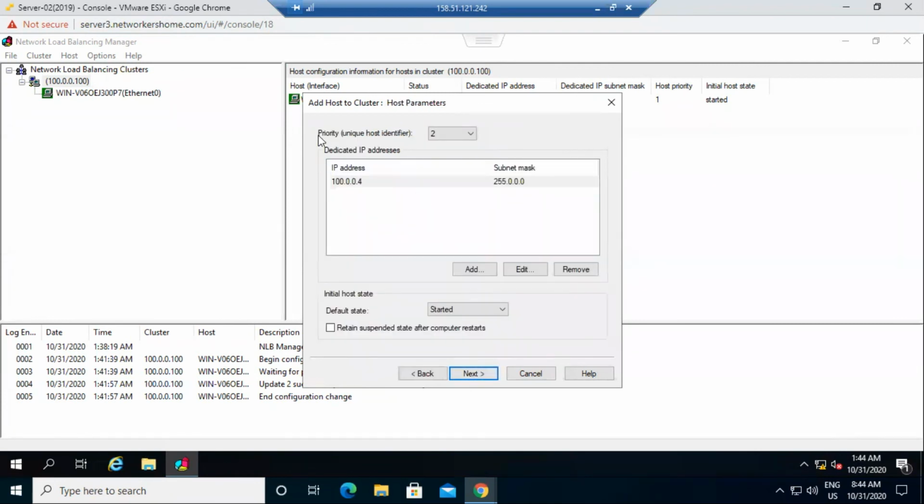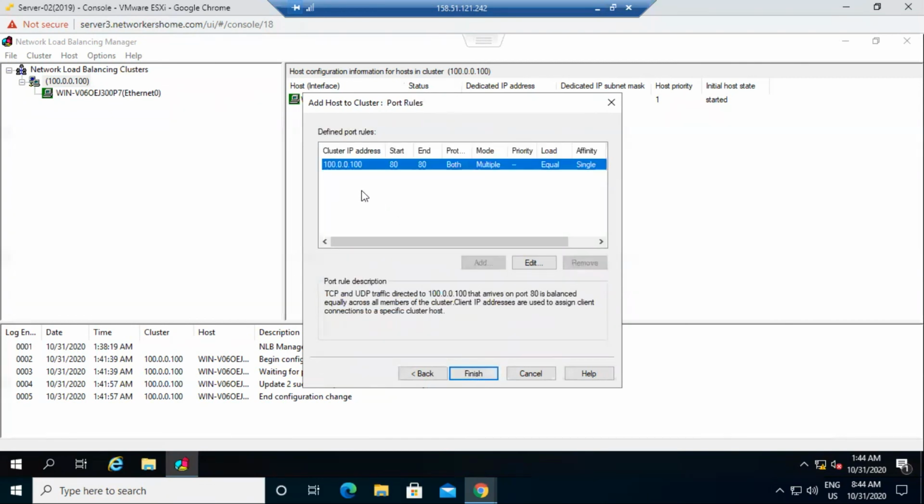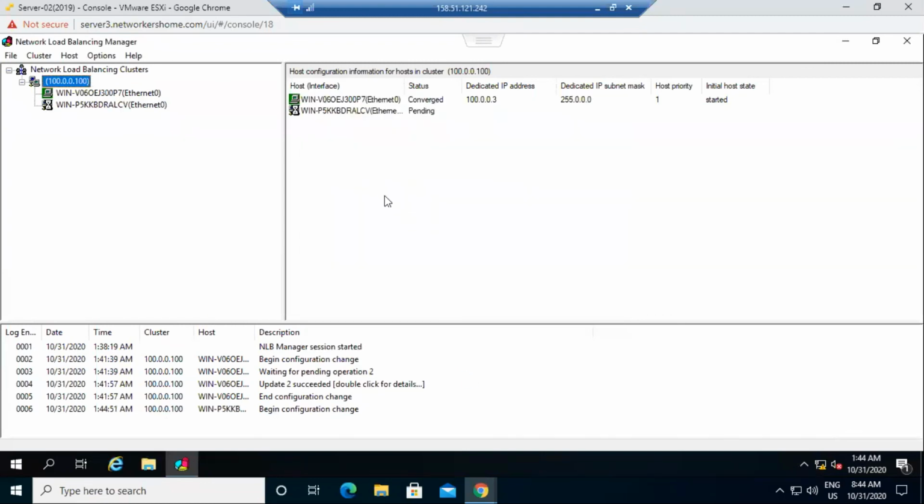It automatically takes priority 2. As you can see, I'm not able to set priority 1, because priority 1 is already defined on server 2. Now for server 3, it automatically takes priority 2. Click on next. It automatically takes all the settings which I defined previously, and click on finish. So it's adding my server 3 in this cluster as well.